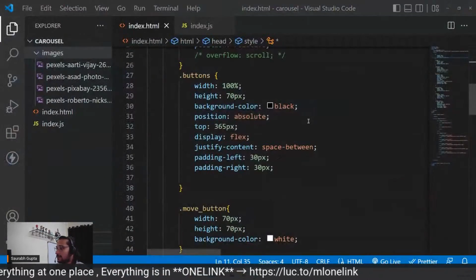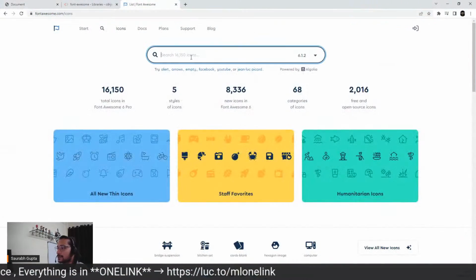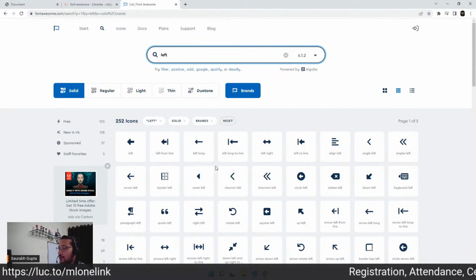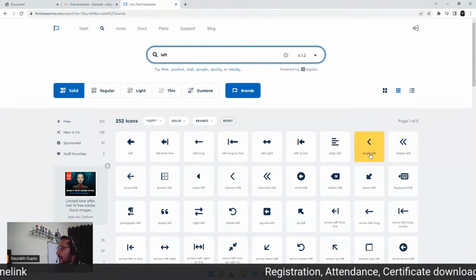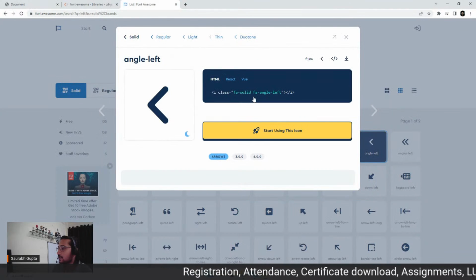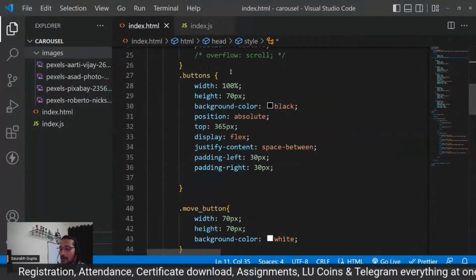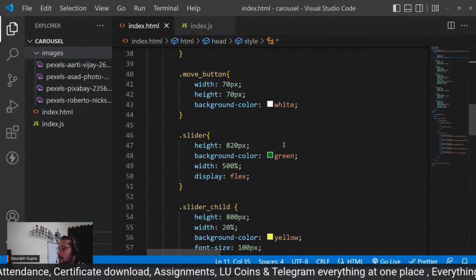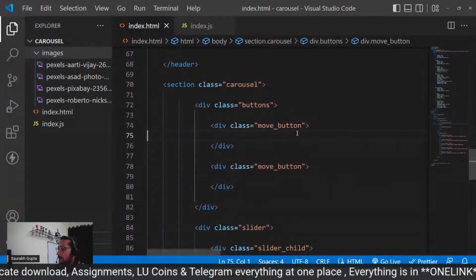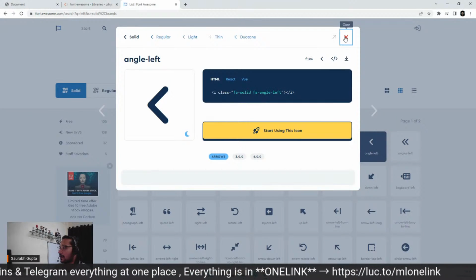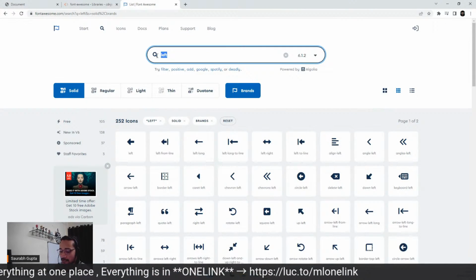Okay, guys. So now let's use the Font Awesome icon that we want. So let's go for left, and let's see what we get. Now you can either use left arrow or you can use this. I'm liking this one, angle left. So I'm going to copy this code and put it in here in the move button, the left move button. And I also need a right button just like that.